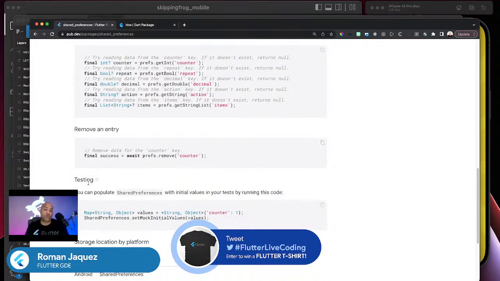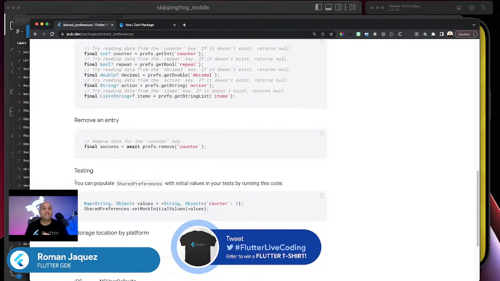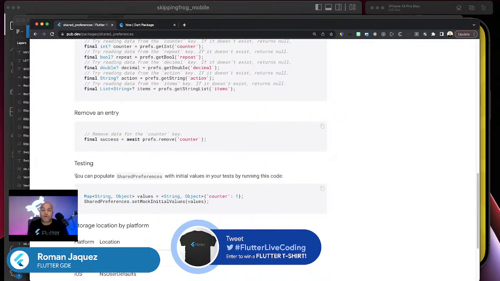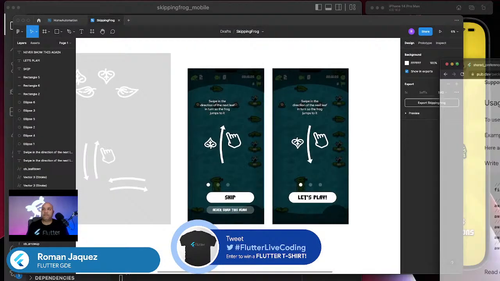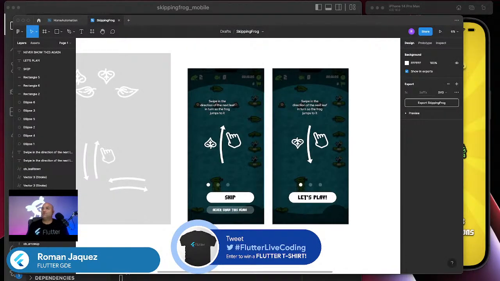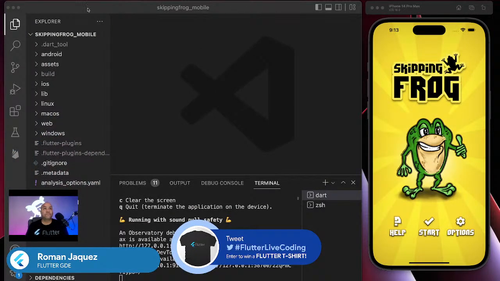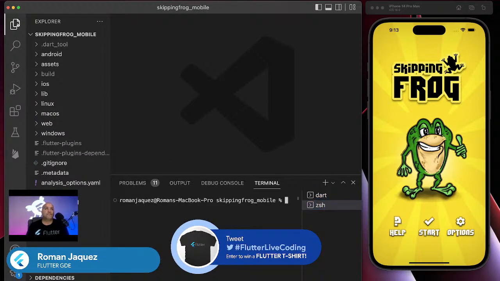So this is what I'm going to be doing. I'm going to be doing shared preferences. Very simple. I'm going to create a wrapper around it, and I'm going to consume a few values. That's exactly what I'm going to do. Perfect. So let's start. So I'm going to move this, and I'm going to implement the shared preferences, like I said. Let me move this also out of the way. And I hope you guys can still see the screen. That's perfect. So I'm going to just open up another, let me see, I think I can open up another tab.